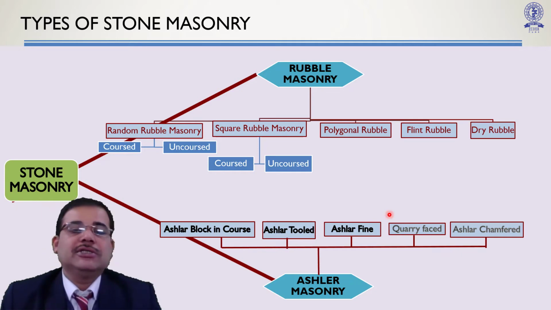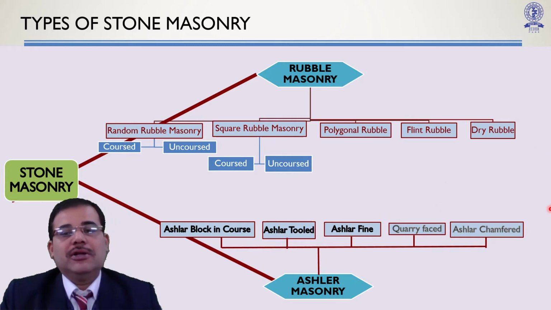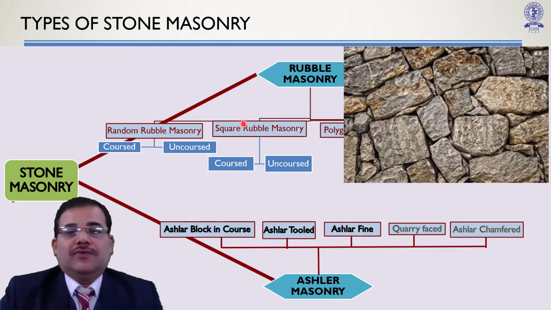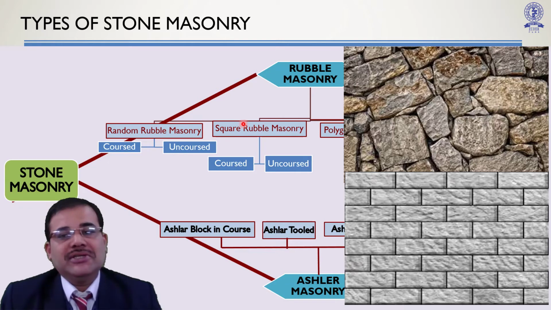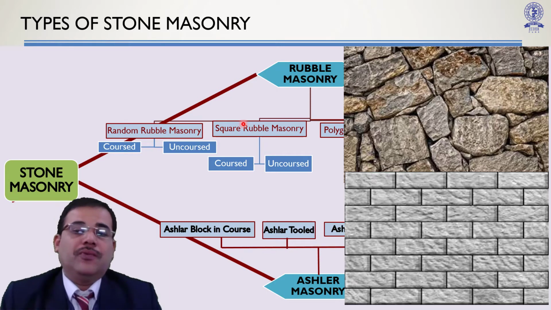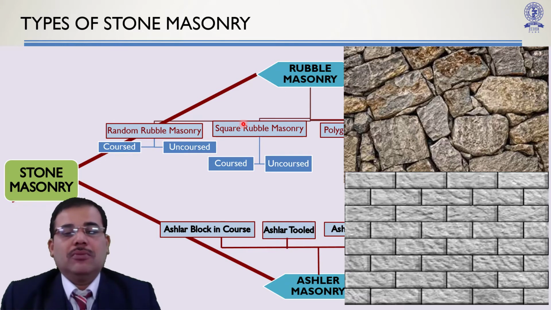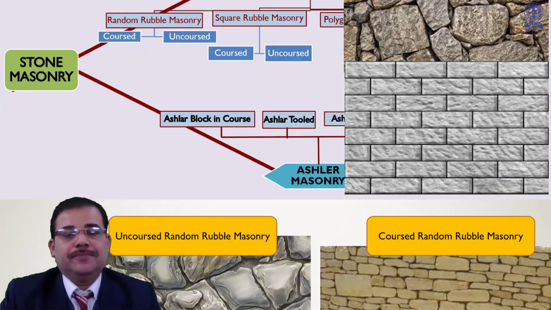Rubble masonry is again subcategorized as random rubble masonry, square rubble masonry, polygonal rubble, flint rubble and dry rubble masonry. This is a case of rubble masonry and this is a case of ashlar fine. So you can observe how the ashlar masonry is fine in nature as compared to the rubble one. Rubble masonry is a random arrangement of building stones, but they are very compact in nature. Whereas in ashlar masonry, you may observe all the masonry components are finely arranged with sharp edges, and it looks very good, very beautiful.